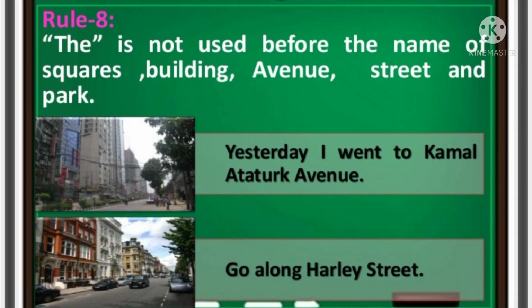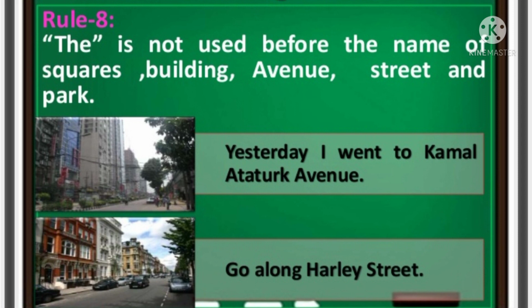The definite article is not used before the names of squares, buildings, avenues, streets and parks. For example, yesterday I went to Kamal Atatürk Avenue. Go along Khalid Street.